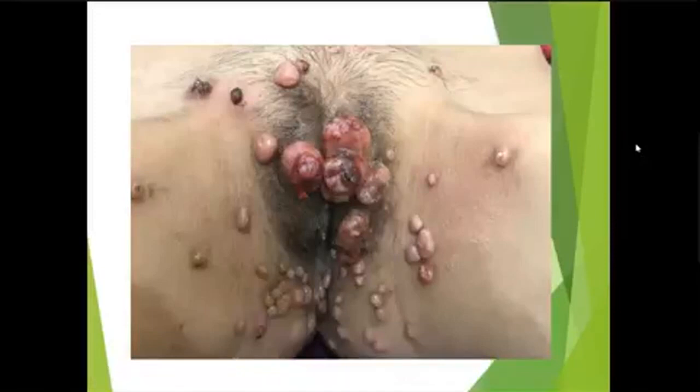This is a patient who came with extensive molluscum contagiosum involving the genital area. You can see these are giant molluscum. And you can see cheesy material coming out of a molluscum also.